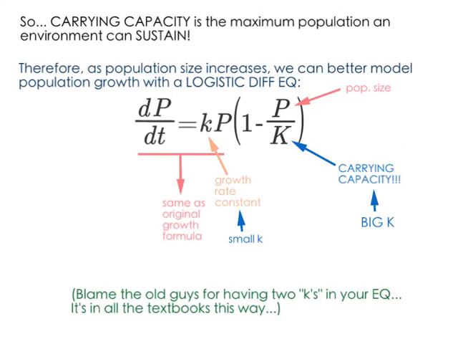Blame the old guys that came up with all this stuff for having two different k's in your equation, a little k and a big K representing two different things. It's in all the textbooks this way, and we cannot avoid it.